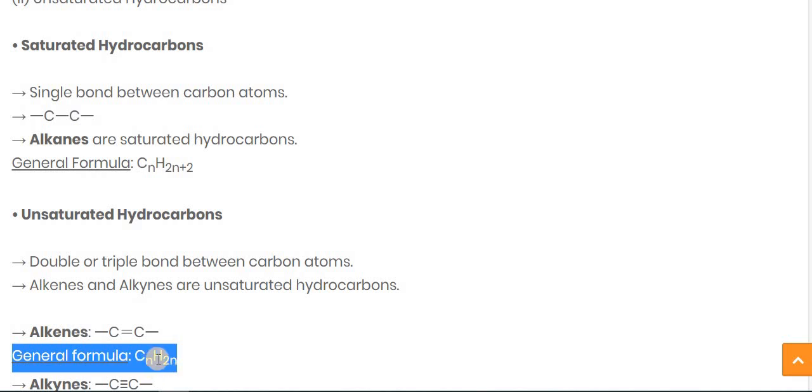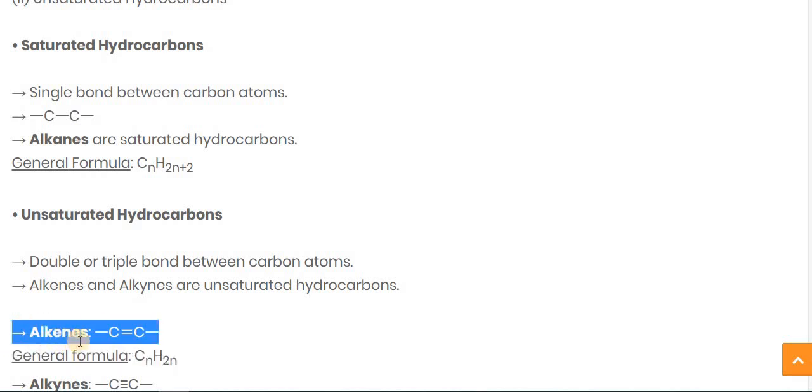Suppose the number of carbon atoms in an alkene is 2, then the formula becomes C2H4. So it indicates that it is an alkene and between the two carbon atoms a double bond is present. That's why it is known as alkenes, ENES. When a double or triple bond is there, we consider it an unsaturated hydrocarbon.